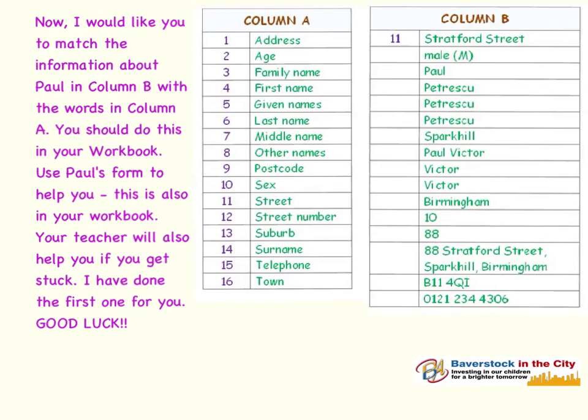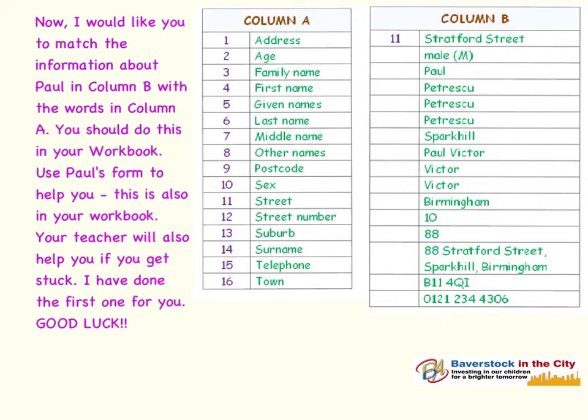Finally, I'd like you to do a little task. I'd like you to match the information about Paul in column B with the words in column A. You should do this in your workbook. Use Paul's form to help you. This is also in your workbook. Your teacher will also help you if you get stuck. I've done the first one for you to give you an idea of what you have to do here, and I'll just talk through it a little bit for you to give you a little bit more help.